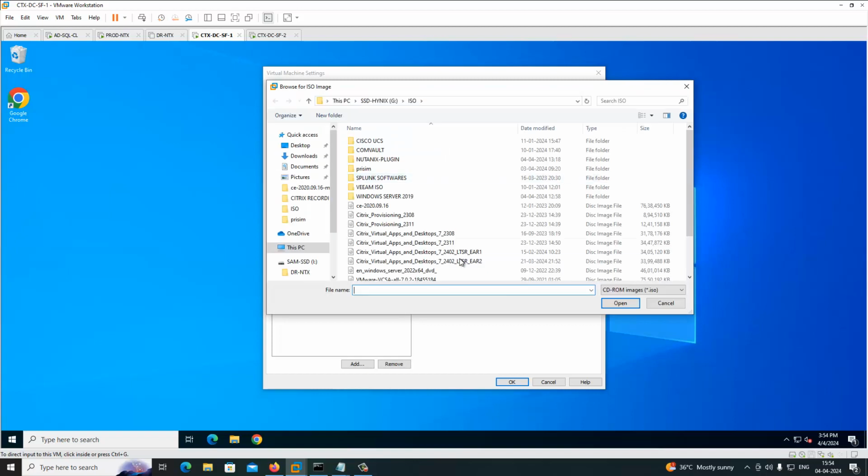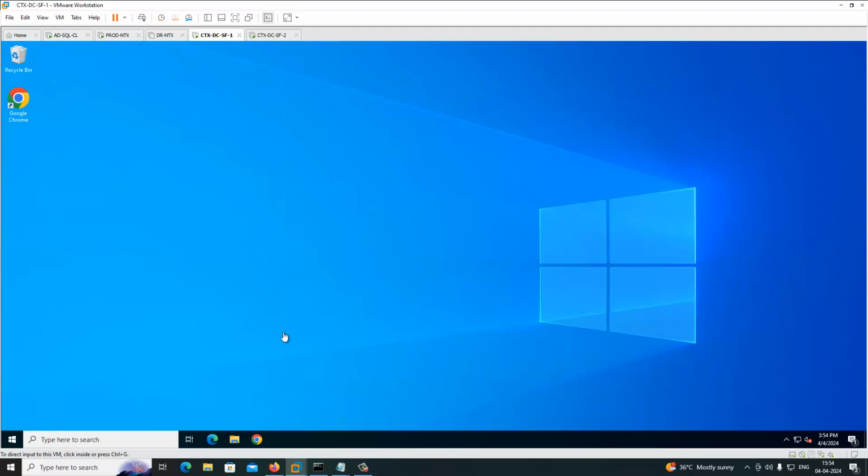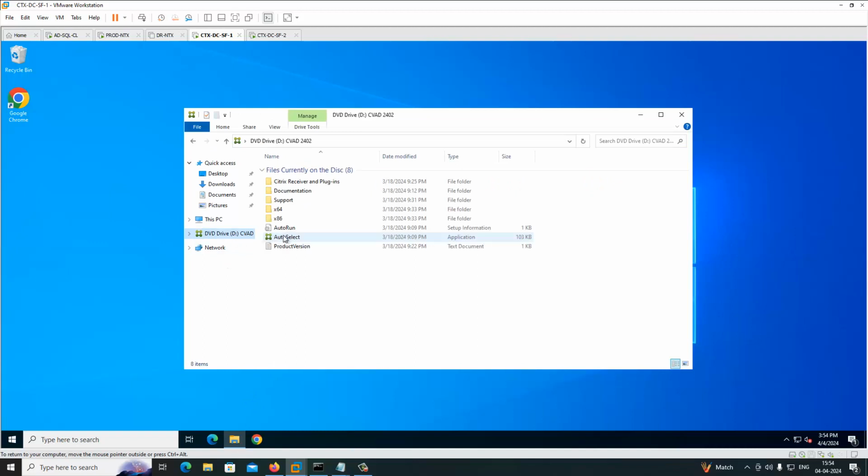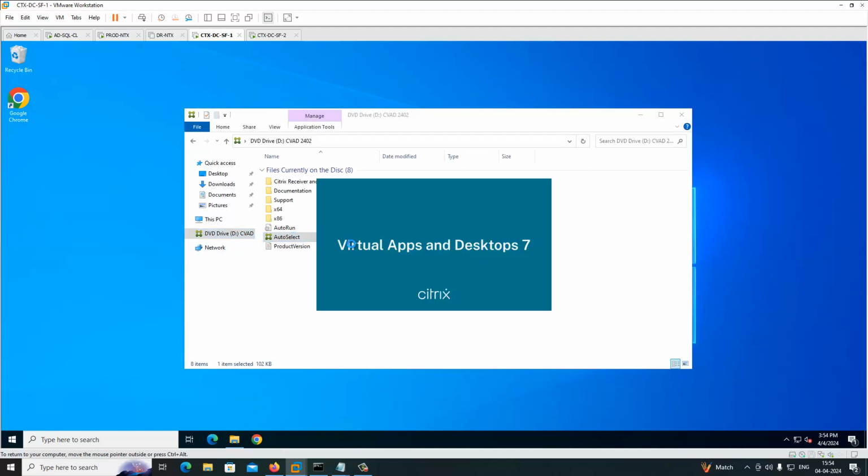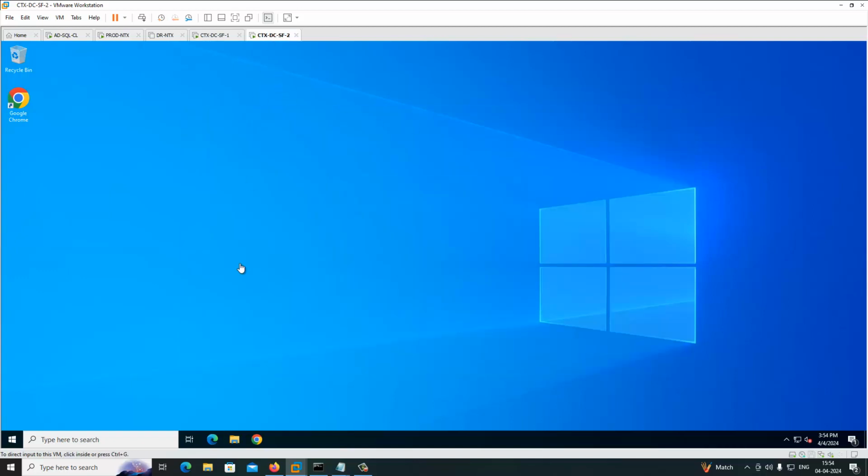Here you can see early access release 2. We have two versions, so I'm going to install the latest one, 2402 LTSR EAR version. Just launch the ISO file. On the same server I'm going to install the StoreFront server, delivery controller, Director, and SQL Server. Since it's a test, I'm going to install everything together on the same server. On the other server I'm also launching the installation to save time.